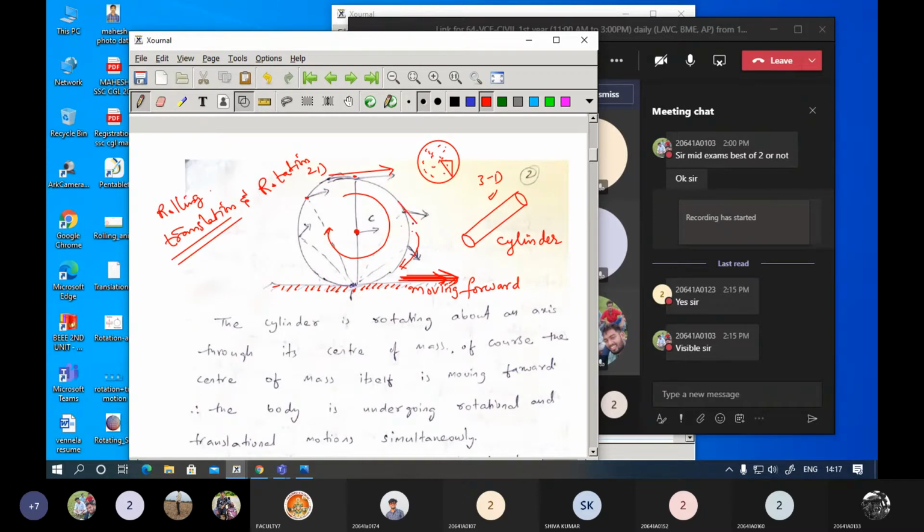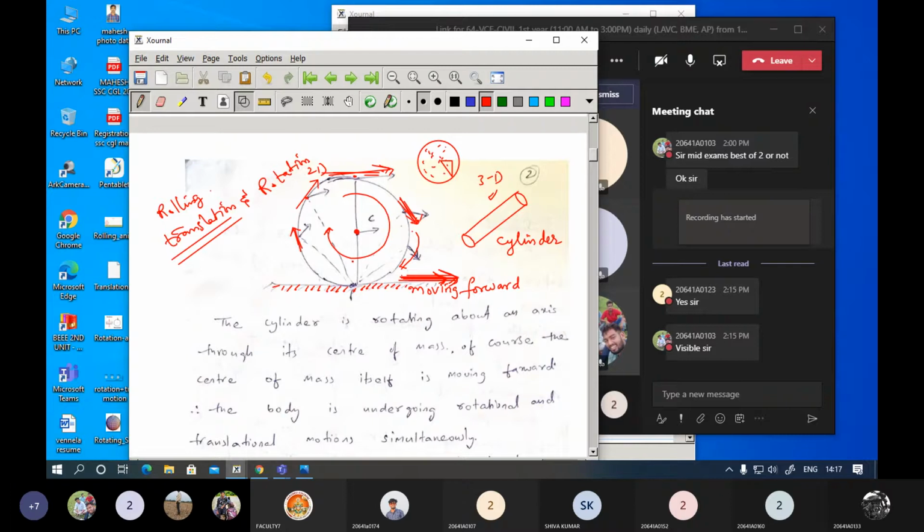Tangentially, there are a number of forces which we are not able to expect in the diagram here. So these arrow marks, you can expect these as the tangential forces. Tangential in the sense that these forces are not going inside. They are acting only on the surface of this particular solid in this example. So due to that, what happens? It is going to rotate about this axis. And as a result, it is also going to move in the forward direction.